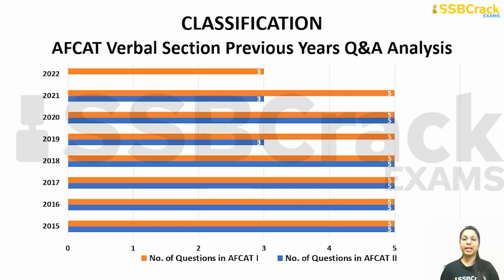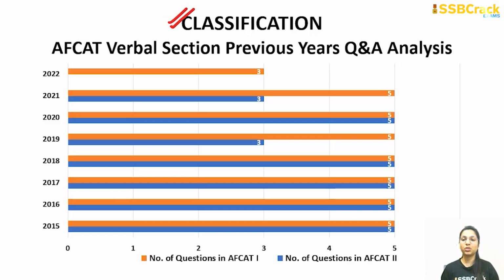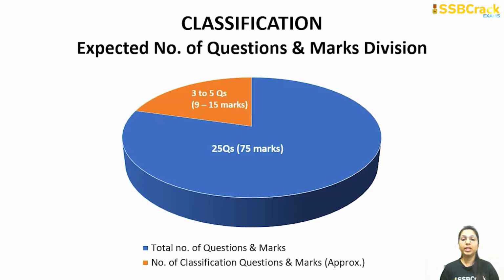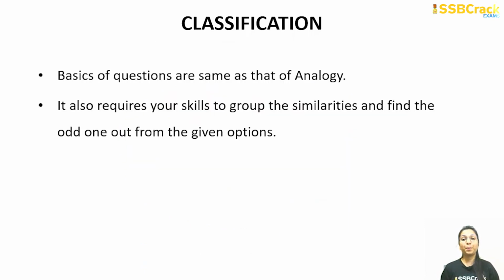Now talking about the second topic, which is classification. Classification is again a very important topic, as you can see that the maximum were 5 questions and the minimum were 3. So in your upcoming exam, you can easily get 3 to 5 questions from classification, which can fetch you around 9 to 15 marks. The basics of classification are the same as that of analogy, but classification means the odd one out. So it requires your skill of grouping the similarities and finding the odd one out from the given options.